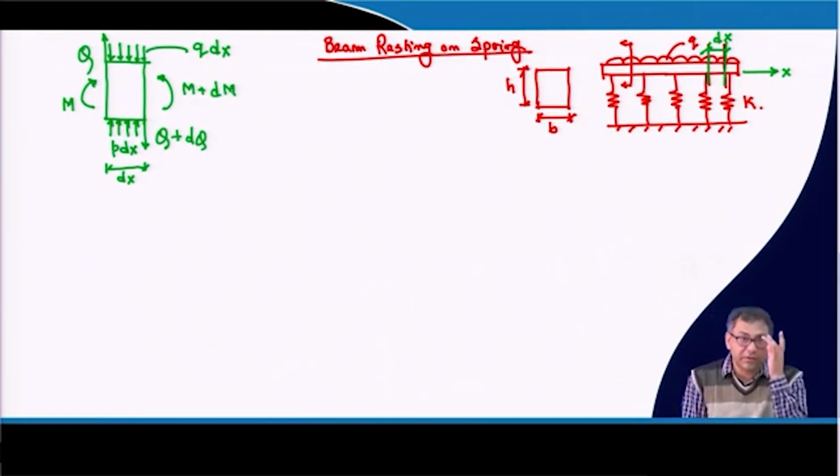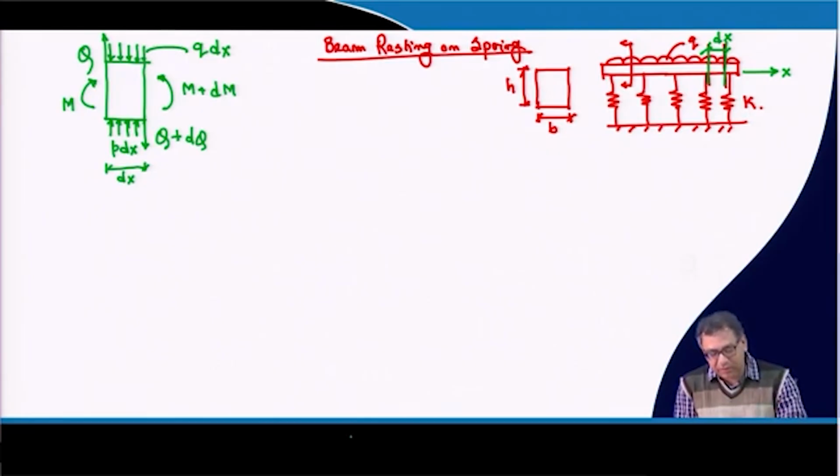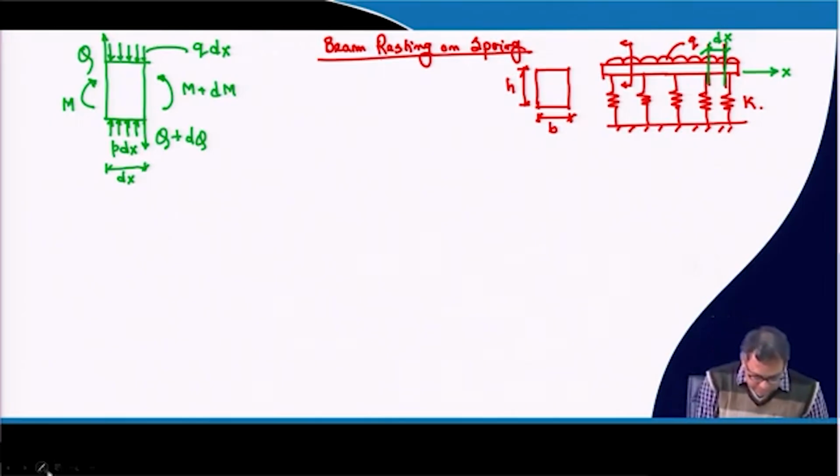So these are the forces, the free body diagram of the small segment: one is the reaction force, another is the external force acting on the small segment. Now, the sign convention that you have to consider, I am writing.